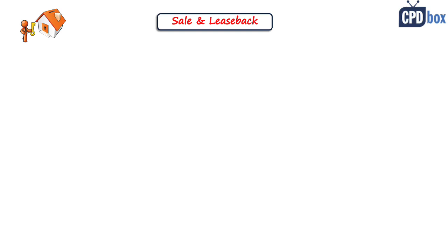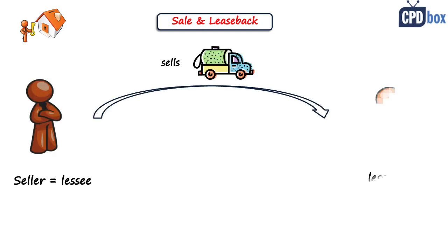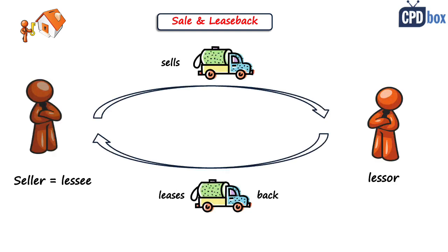Now, let's take a look at sale and leaseback transactions. It's a transaction in which the seller sells the asset and then leases the same asset back. And the asset, in fact, does not need to move. And in this case, the seller becomes a lessee and he takes the asset back under the lease. The other party is a lessor.